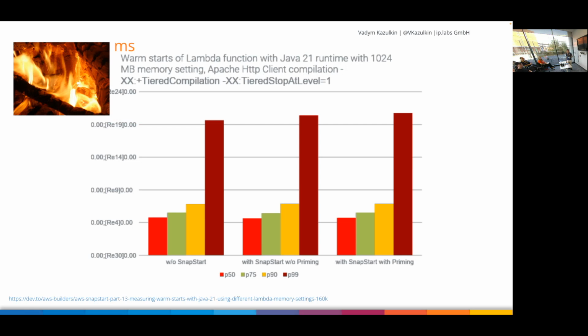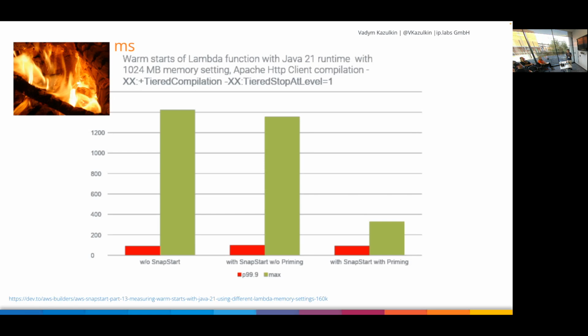These are the warm start things. Basically, SnapStart is a technology for reducing the cold start. So for P99, you see really no real results. But what is interesting is that the max value with priming is totally low, because in my initial test, I didn't do priming. And now I primed everything. If I don't do priming, then the first invocation, the warm start, can take time, because the HTTP client and JSON will then be instantiated in the warm start phase. That's why there is this outlier with the max value even for warm start. But with priming, I already instantiated this, so even max values are getting lower.